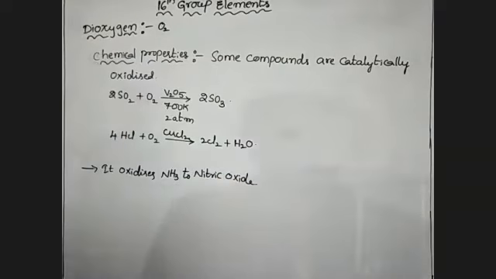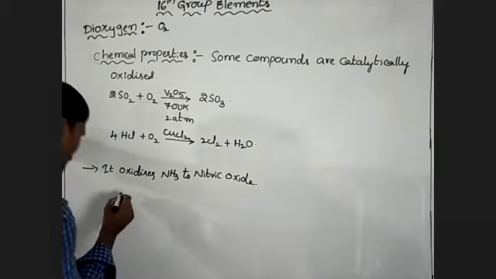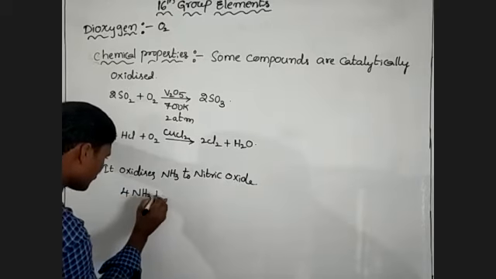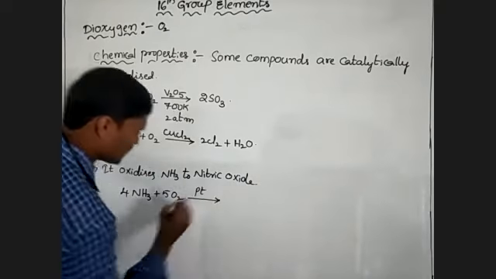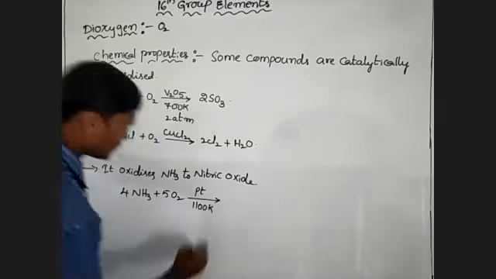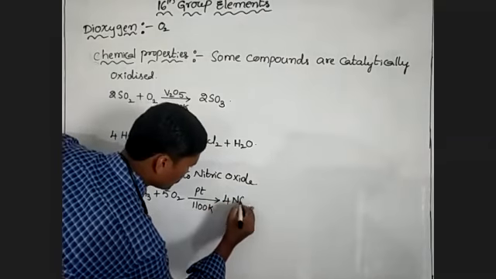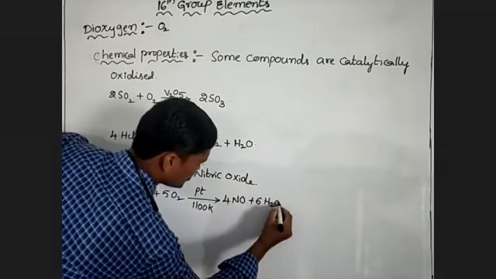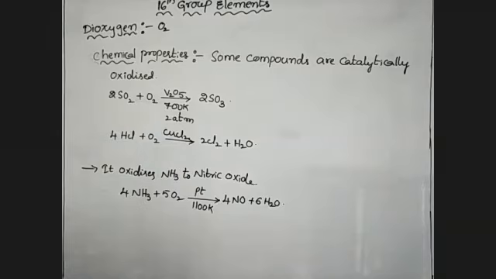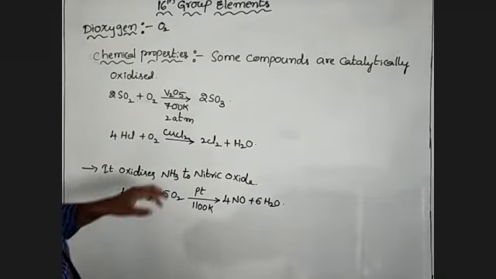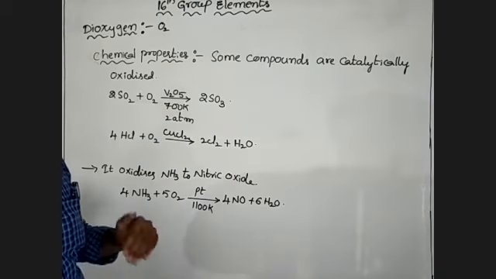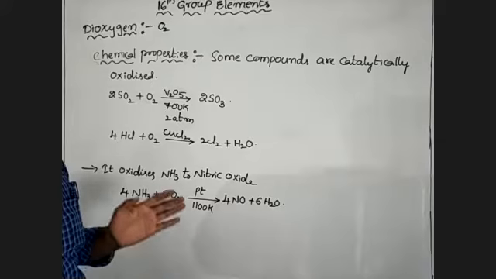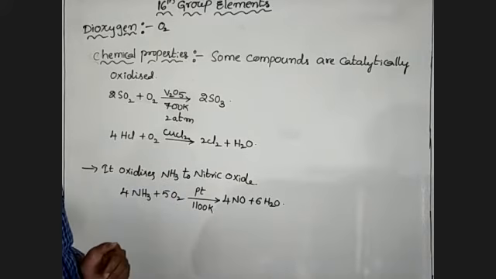This reaction I already saw in the Ostwald process. Here 4 moles of ammonia combines with dioxygen in the presence of platinum catalyst at 1100 Kelvin temperature. It forms nitric oxide and 6 moles of water. These are chemical properties of oxygen. Oxygen reacts with metals and non-metals, except some metals like noble metals, iron, platinum, tungsten, and noble gases.